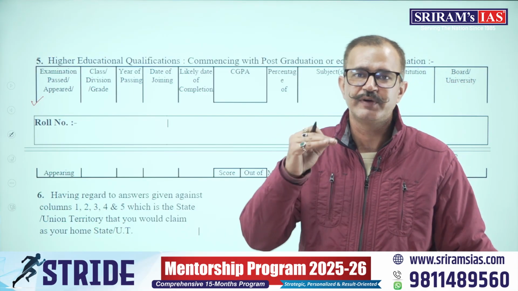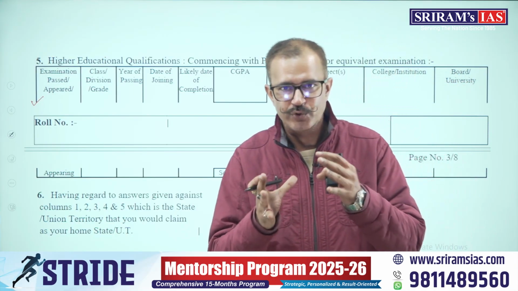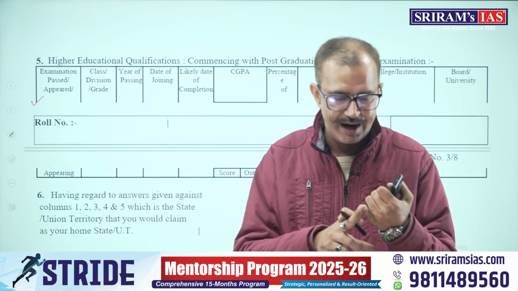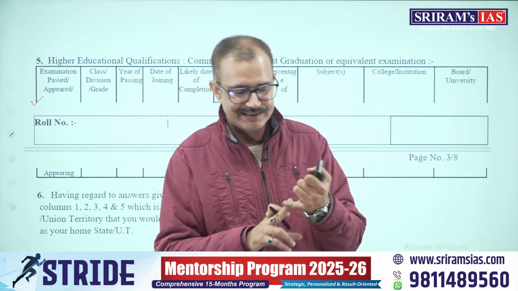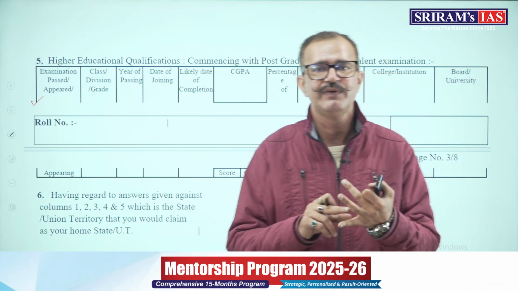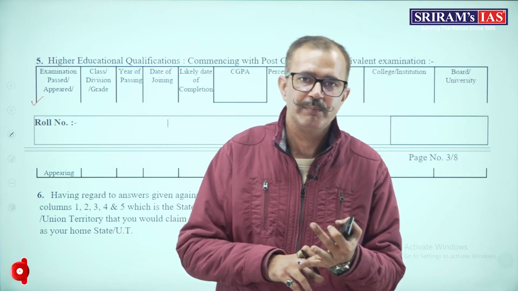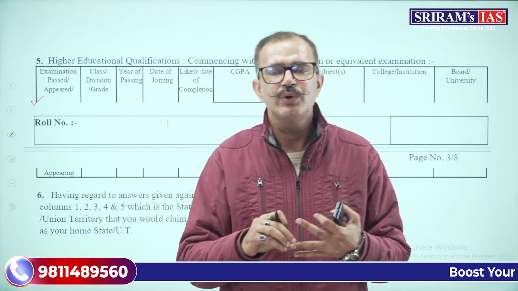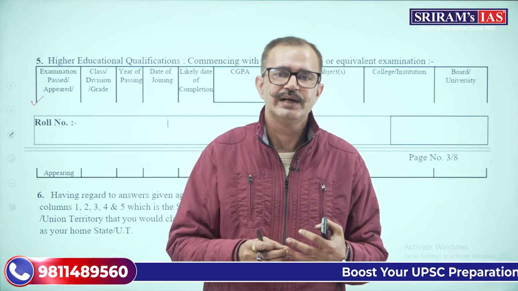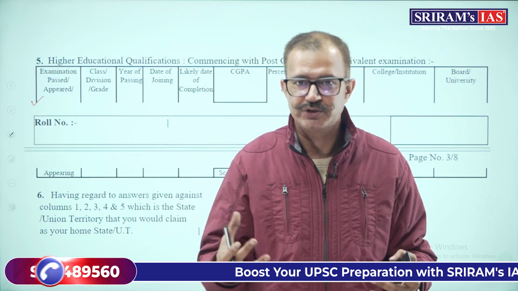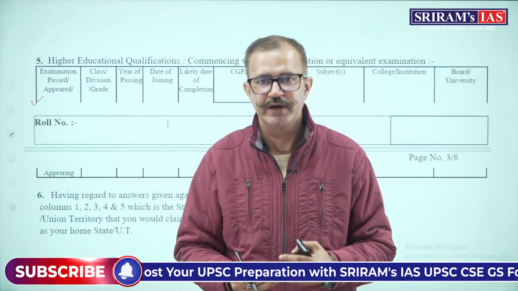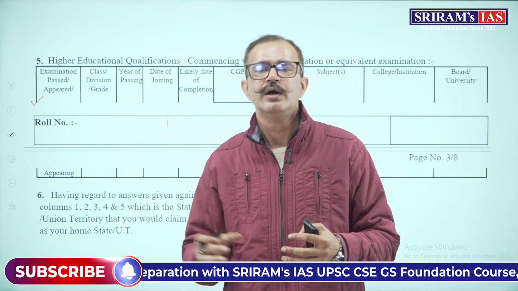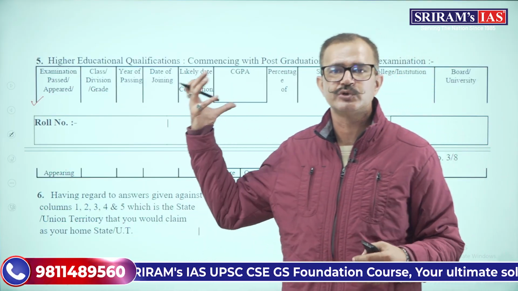Now, after this 5th column, you have written about the place where you have been born, your address, along with this, your parents' address, whether it is of your father or your mother, and even where you completed your educational qualifications, whether it is 10th, 12th, or your graduation, or post-graduation.